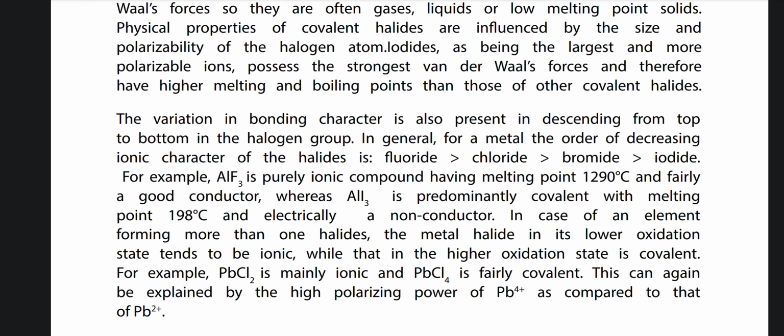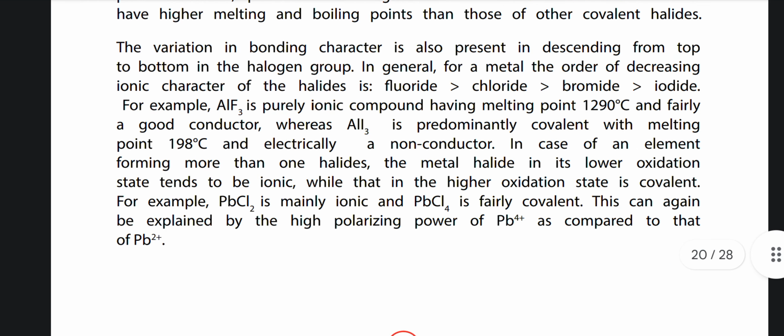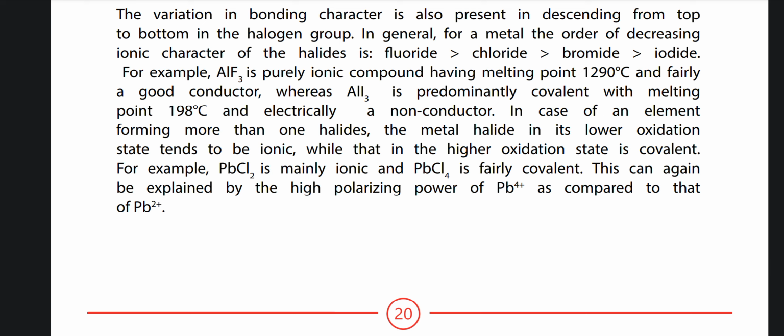The variation in the bonding character is also present in descending from top to bottom in the halogen group. In general, for a metal, the order of decreasing ionic character of the halide is fluoride, chloride, bromide, and iodide. For example, aluminum fluoride is a purely ionic compound having melting point 1290 degrees Celsius and is fairly a good conductor, whereas AlI3 is predominantly covalent with melting point 198 degrees Celsius and is electrically a non-conductor.